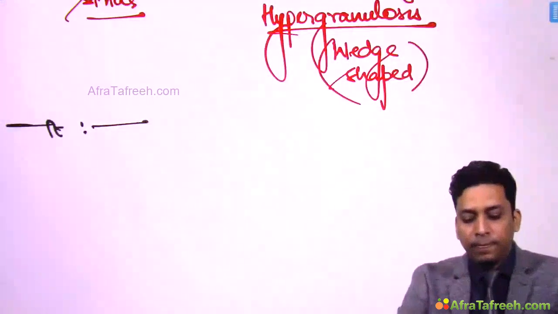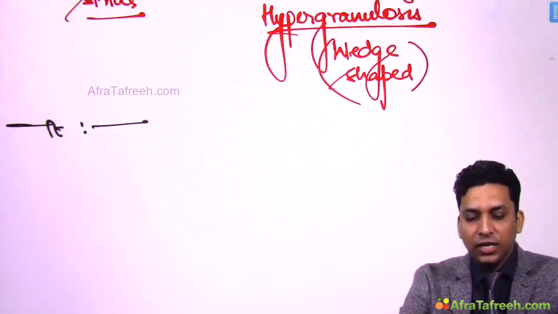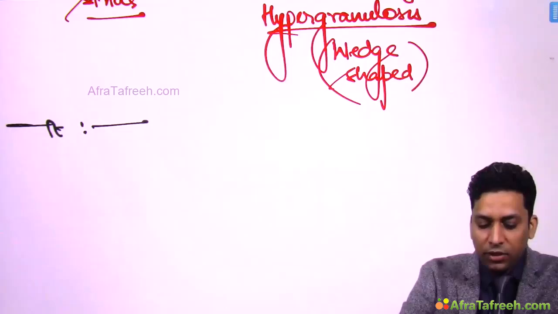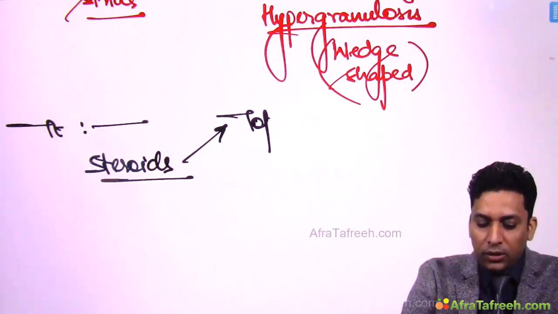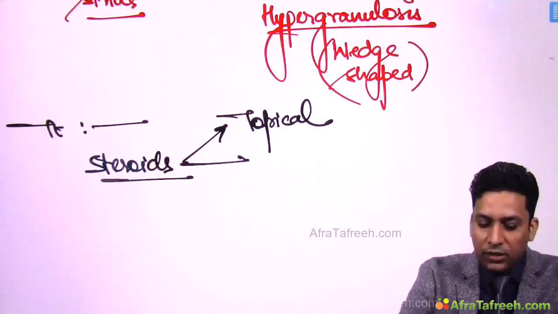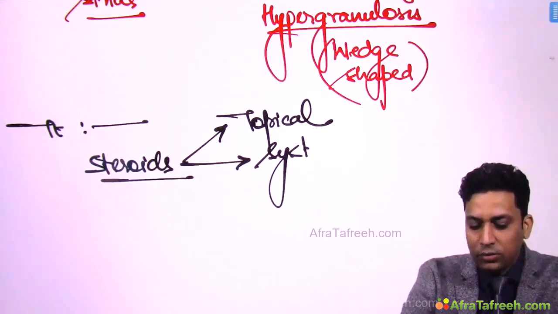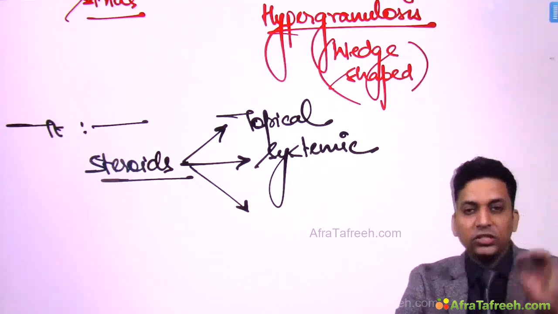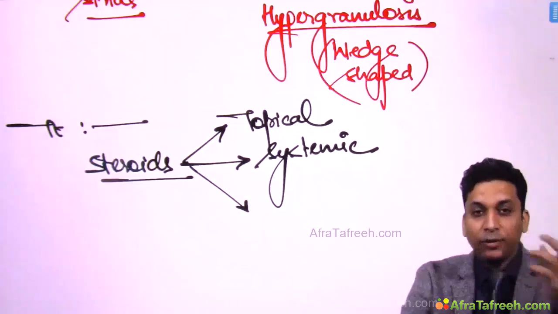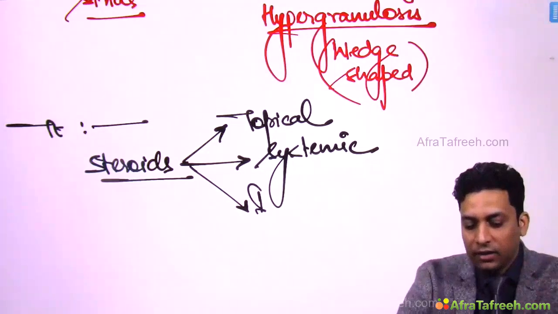Next is treatment. Because this is an autoimmune condition, here we need to give immunosuppressants. Commonly we use steroids. You can use potent topical steroids. If the disease is progressively increasing, you may use systemic steroids. If the lesion is localized and it is very thick, like in hypertrophic type of lichen planus, we can give intralesional steroids.